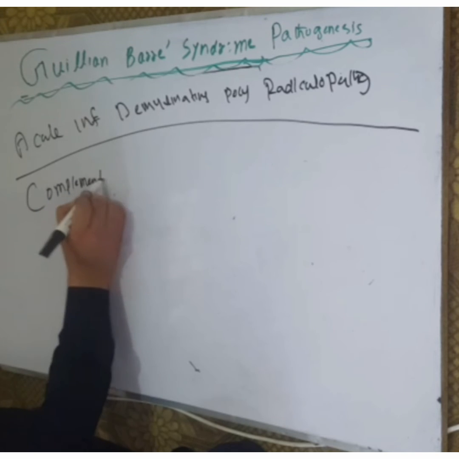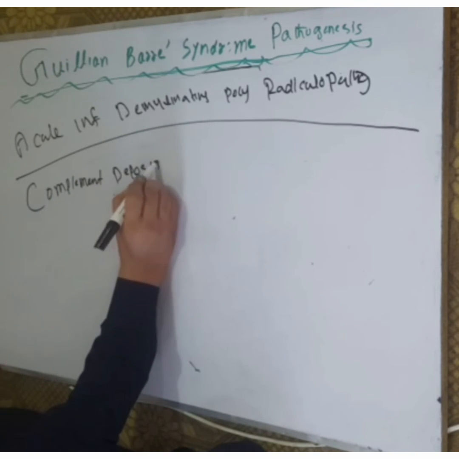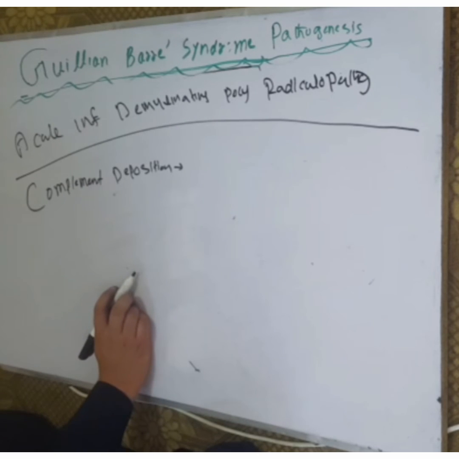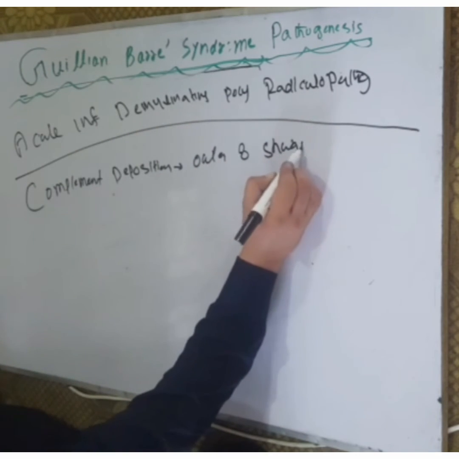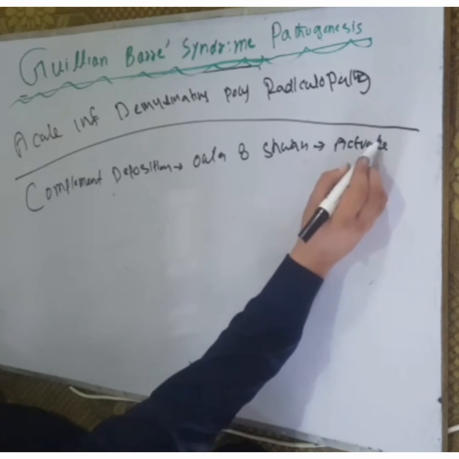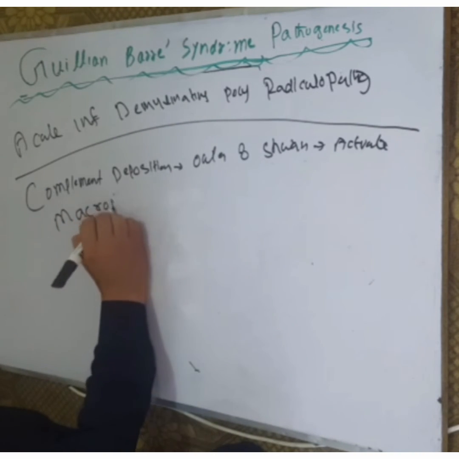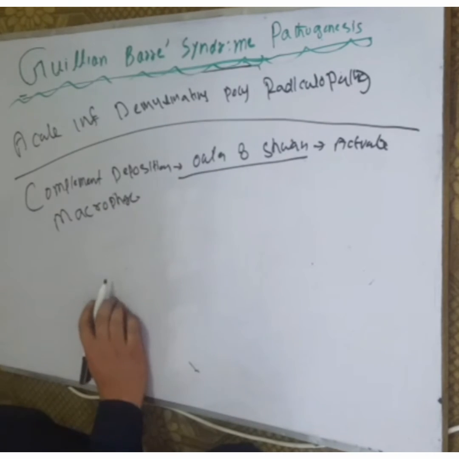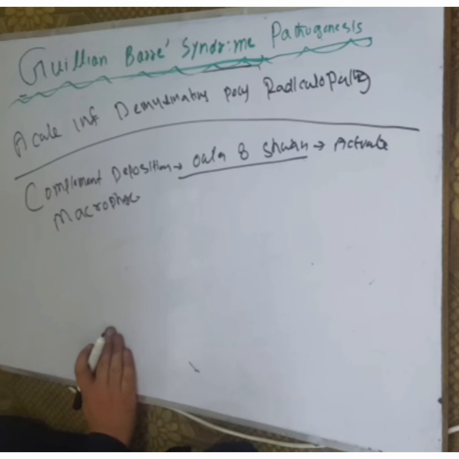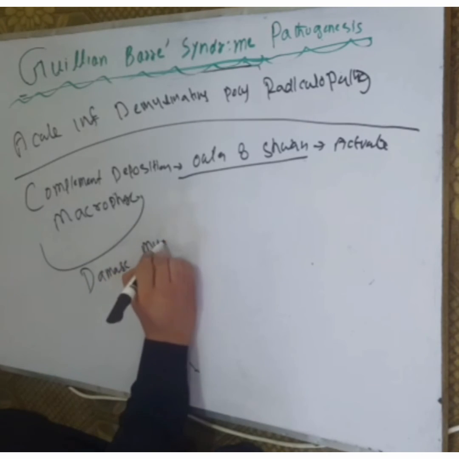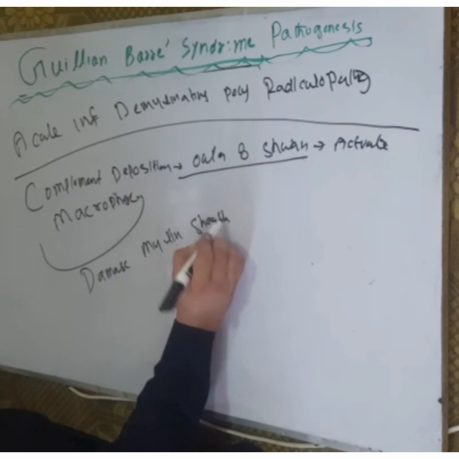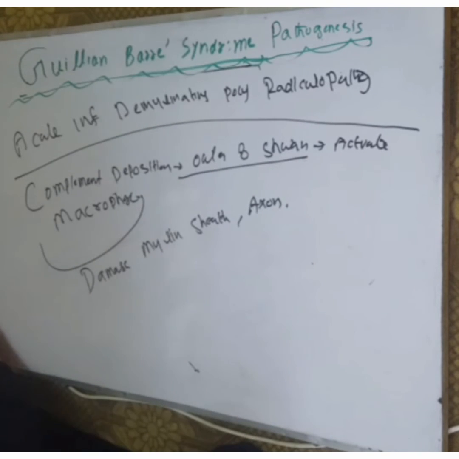Due to the deposition of the complement systems, the outer surface of the Schwann cells attracts and activates the macrophages. Complement systems are activated in acute inflammatory demyelinating polyradiculopathy. They damage the myelin sheath, and as a result, damage of the axon occurs.